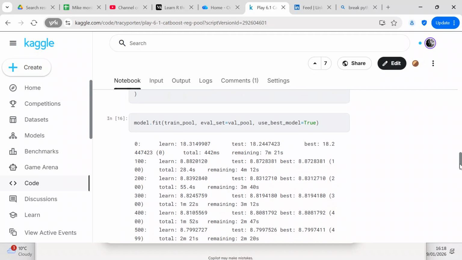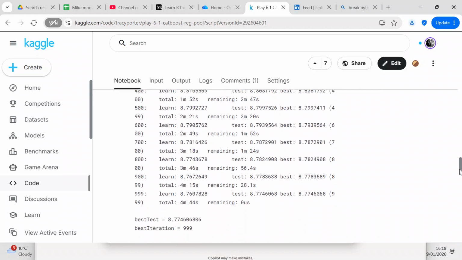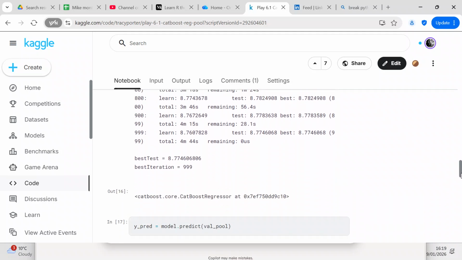So we're going to fit the model. model.fit(train pool, eval_set=val pool, use_best_model=True). We only have 1,000 iterations, and so it goes up to 999. So our best test is 8.77 RMSE, and the best iteration is 999. If you want to increase the iterations to see if you can reduce the RMSE, that would be a good idea.